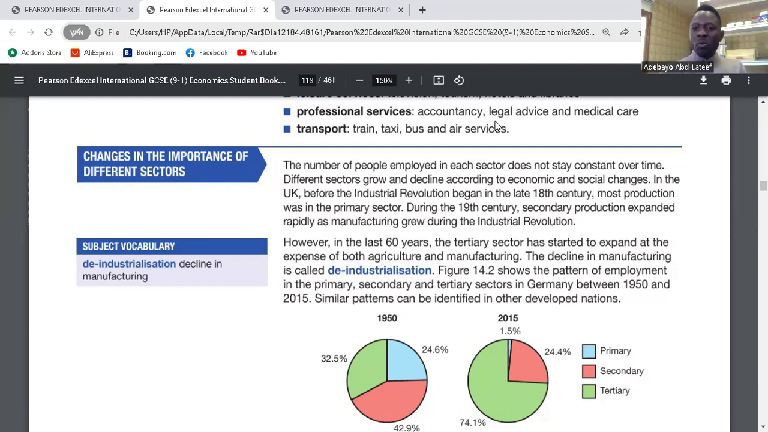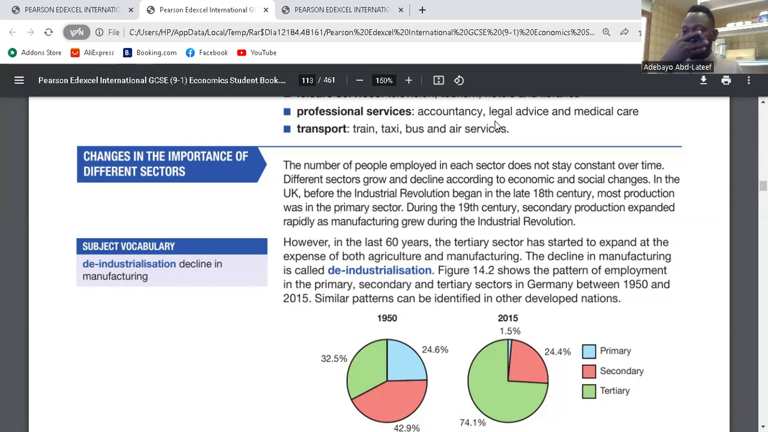So the more we develop, the more we become developed, the more the changes in our economic sector. Is it clear? So this brings about industrialization. There's industrialization, which means a non-industrialized economy becomes industrialized. It becomes manufacturing. Then there's deindustrialization. Deindustrialization means you stop manufacturing. You start thinking about services. The transformation from industrialization to the service sector is deindustrialization.